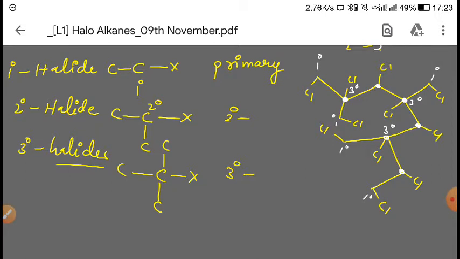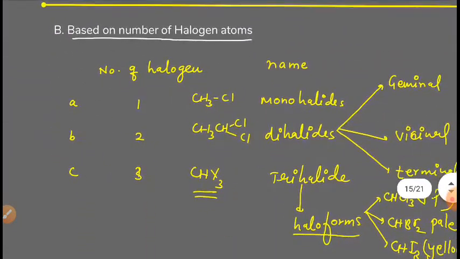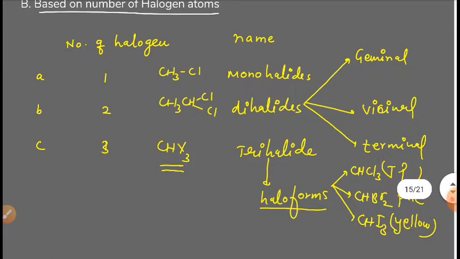Now next is classification based on the halogen atom. So based on the halogen atom, it is divided into three: one is monohalide, another one is dihalide, and the third one is trihalide.